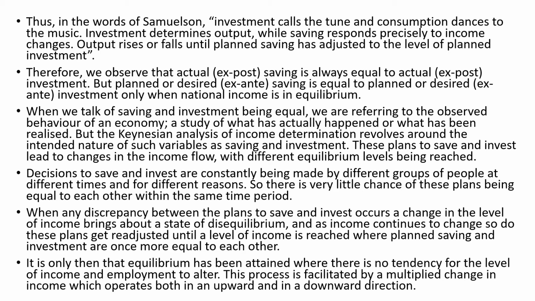We have to understand that equilibrium has been attained only when there is no tendency for the level of income and employment to alter. This process is facilitated by a multiplied change in income, which operates in an upward or downward direction. So, when any discrepancy occurs between the plans to save and invest, as income continues to change, there would be changes in investment as well.